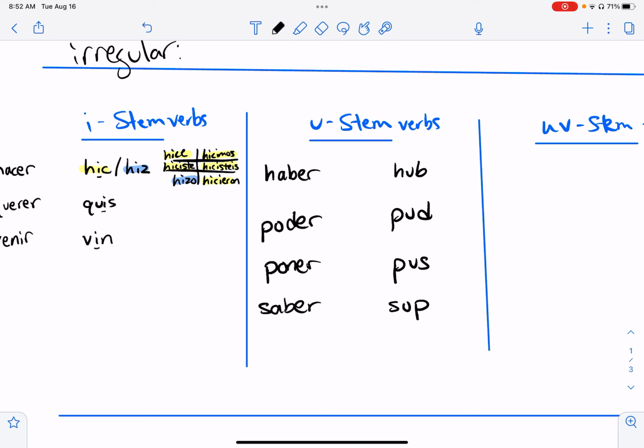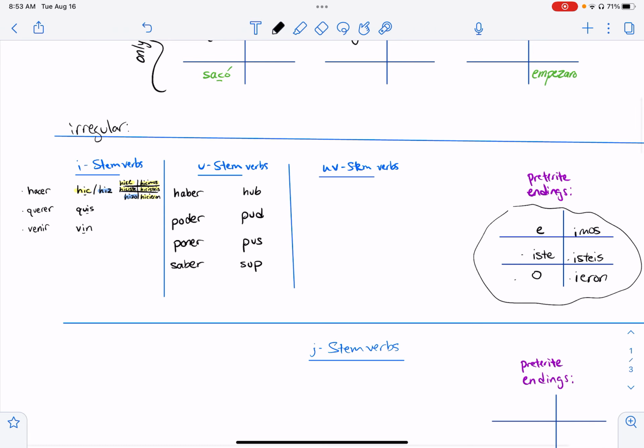In the preterite, it would be there was or there were. Poder, to be able to. So in the preterite, that would be could. Poner, to put. Saber, to know. So these stems add on to these preterite endings. So if I wanted to do poder in the él form, pudo. If I want to do saber in the nosotros form, supimos. You just add on the endings to the stems.